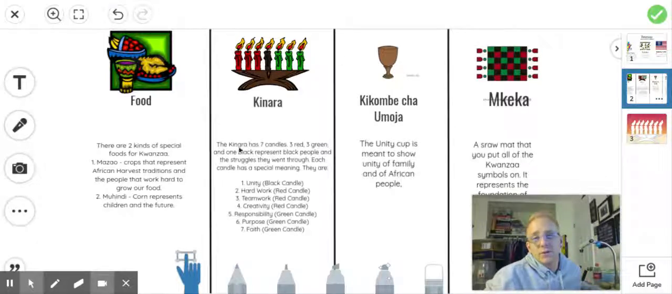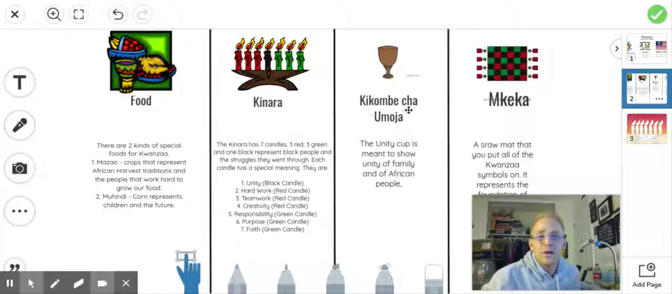The second most important symbol that they have is the Kinara. Now, the Kinara is a candle holder, just like the menorah for Hanukkah, but there are 7 candles on the Kinara. 3 red, 3 green, and then 1 black candle in the middle, and these represent Black people and the struggles that they have gone through. Each candle does have a meaning. The first candle, which is the black candle, means unity. The 3 red candles mean hard work, teamwork, and creativity. And then our green ones mean responsibility, purpose, and faith. These are all really important, and they light each candle each night.